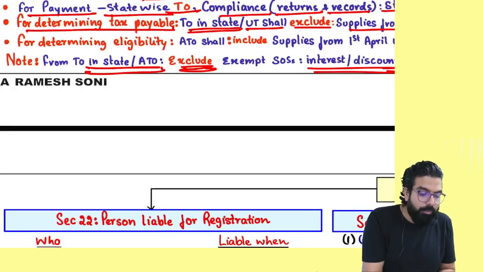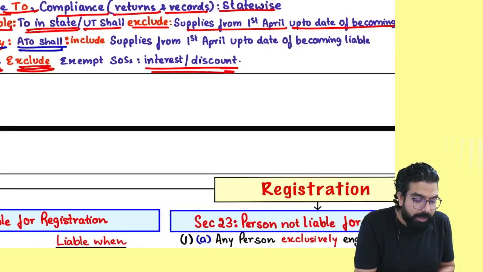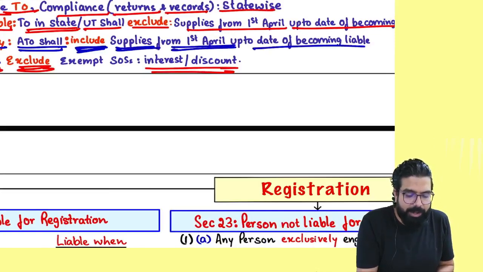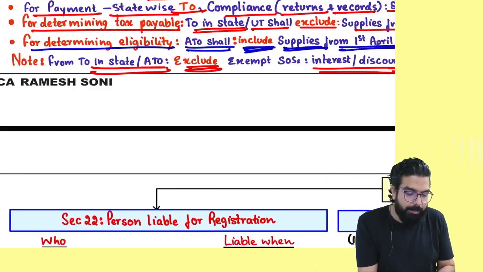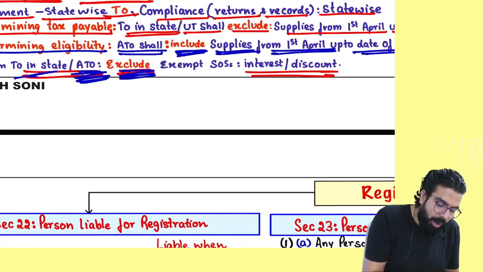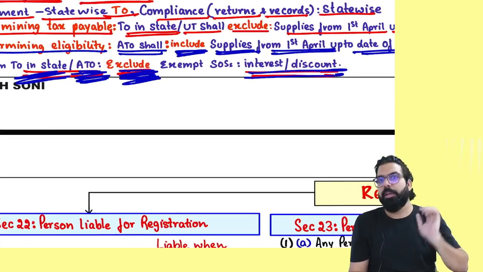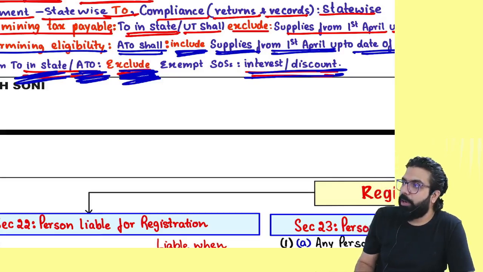So remember, for determining eligibility, aggregate turnover will always include supplies from 1st April up to the date of becoming liable. But always remember one thing, aggregate turnover or turnover always excludes interest or discount. Is this point clear to all? Can we go ahead everyone?